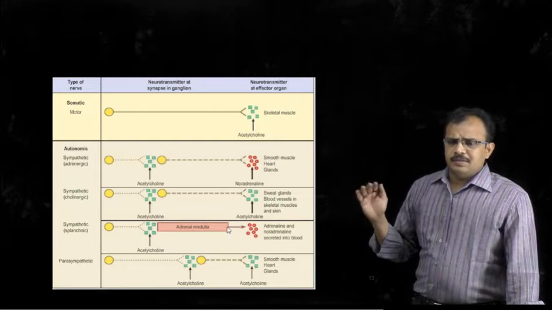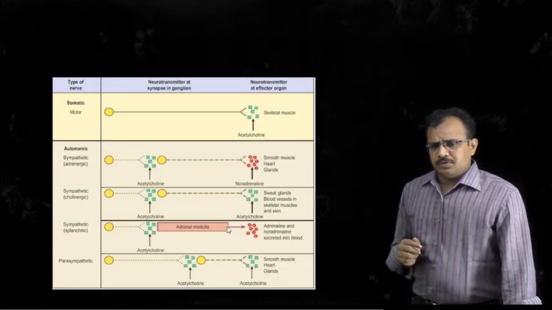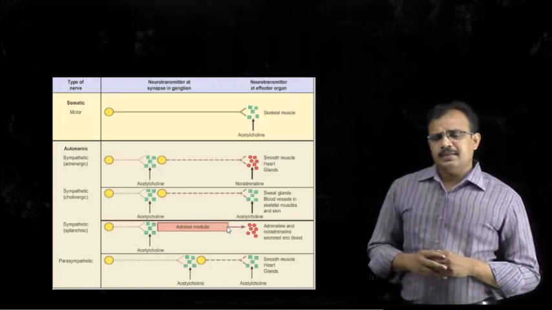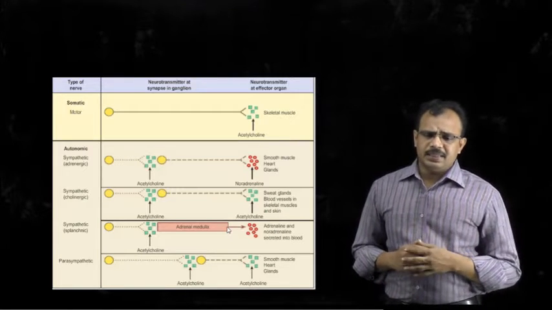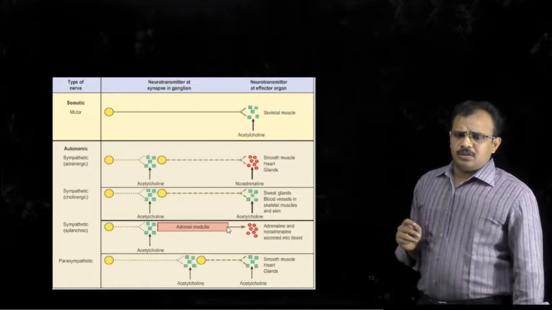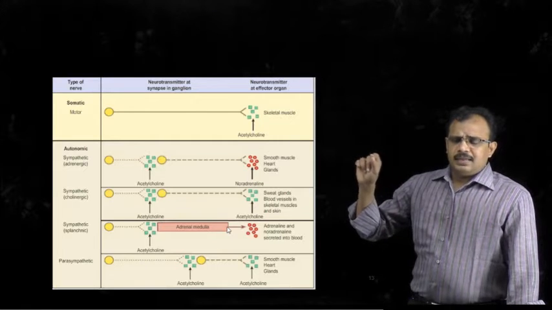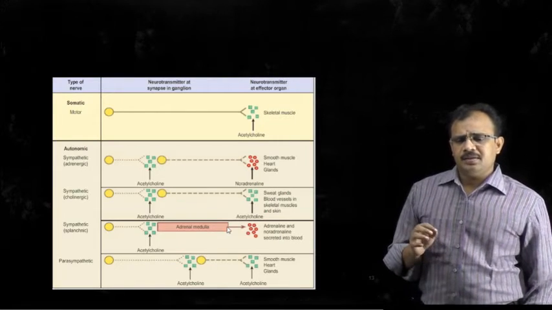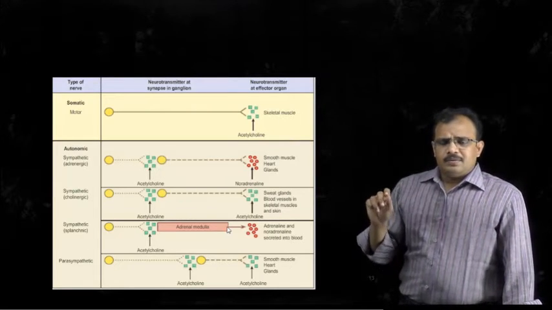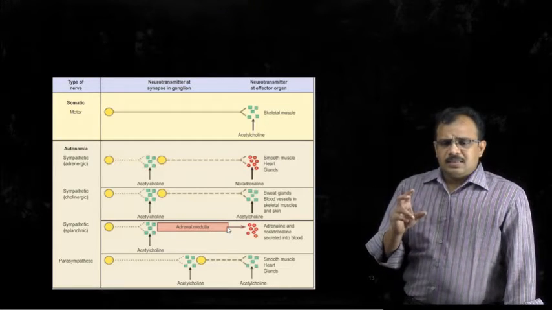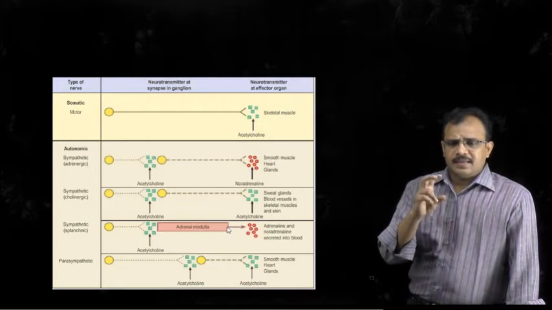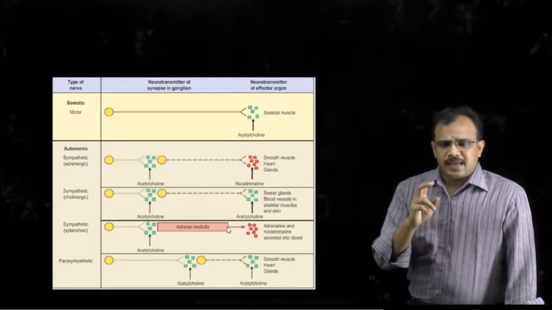In the next case, we will see autonomic neurons. Autonomic motor neurons are once again of two different types. We have seen that they are sympathetic neurons and parasympathetic neurons. Sympathetic neurons originate from the spinal cord and leave the spinal cord as a presynaptic neuron, and this presynaptic neuron forms a synapse with cell bodies present outside the central nervous system, which are called sympathetic ganglia.